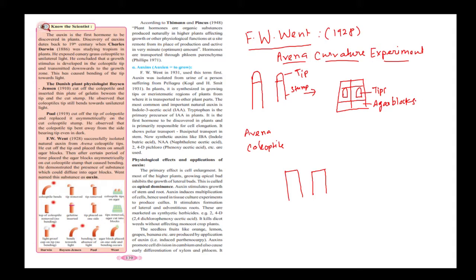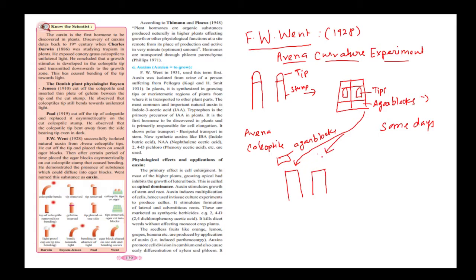Then after some days had passed, he took these agar blocks and transferred them onto the stump. He kept the agar blocks asymmetrically. So these are the agar blocks, and he transferred them asymmetrically.